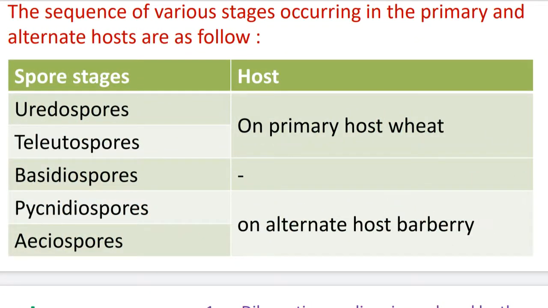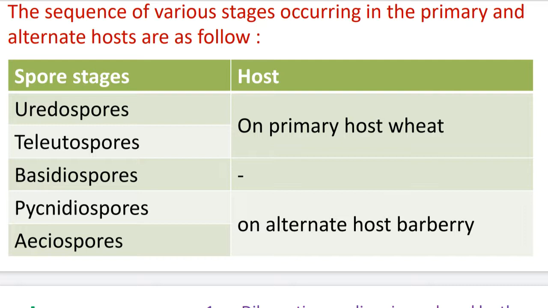Here the sequence is given. You see the spore stages in the first column, and the name of the host in the second column. The first spore is the urediospore, the second one is the teliospore. These 2 spore stages develop on the primary host wheat. Its botanical name is Triticum aestivum, the botanical name of wheat. On the primary host wheat, the urediospores and teliospores develop.